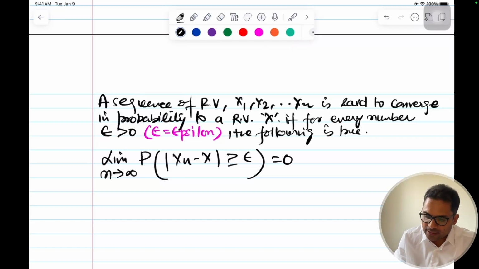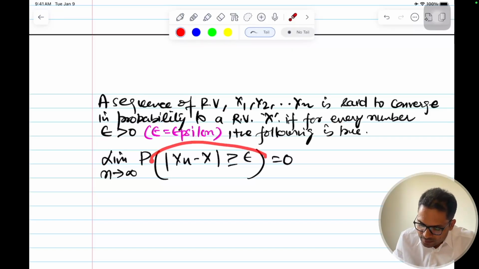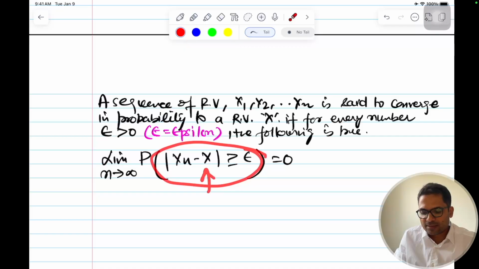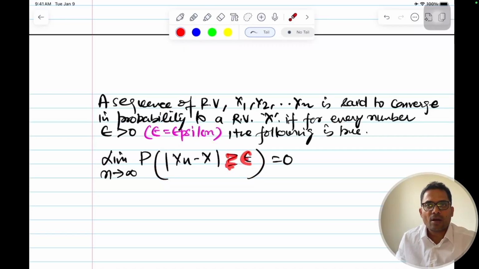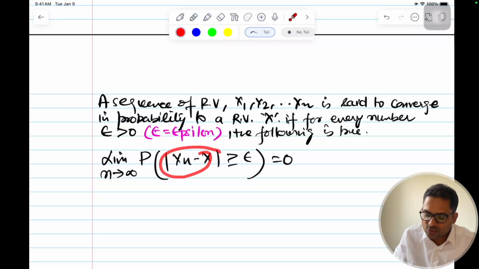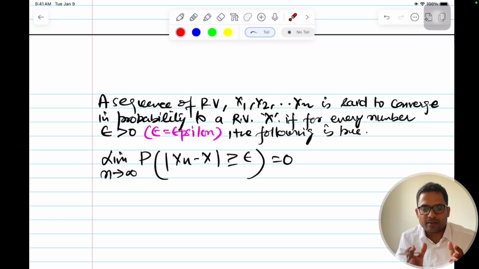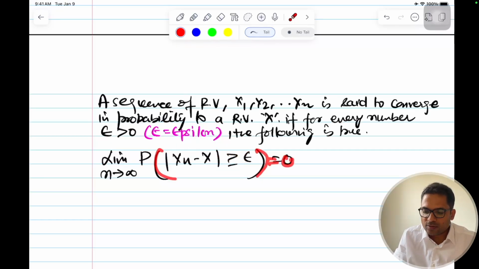This probability of the difference being greater than a very small tolerance level, or a margin of error, the difference between the sequence of random variables and the target random variable, being greater than that margin of error that we can tolerate, becomes equal to 0. As n tends to infinity, this probability will become 0.